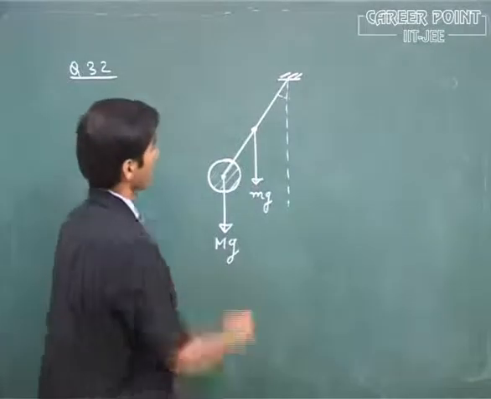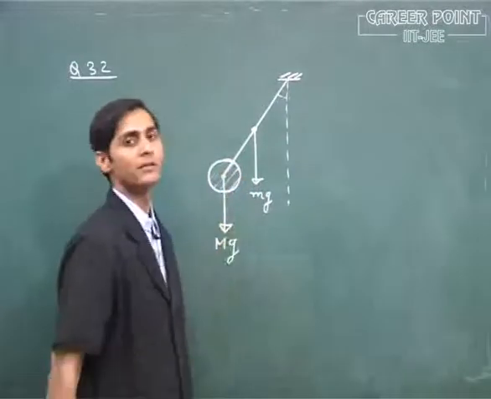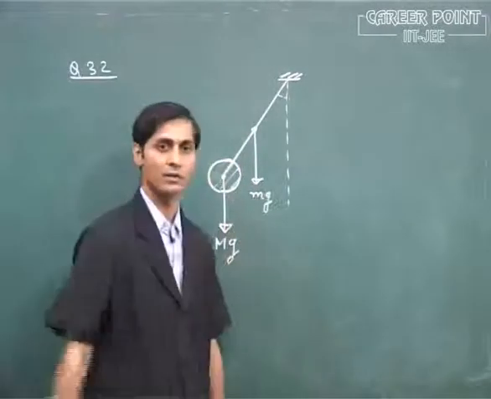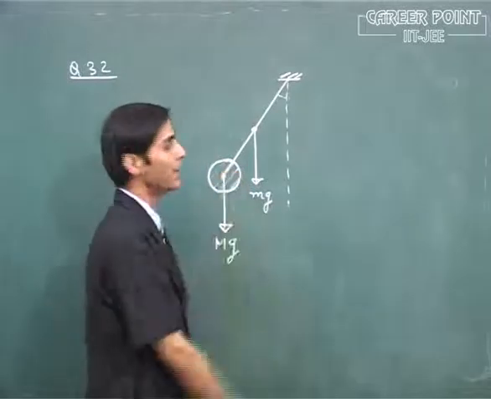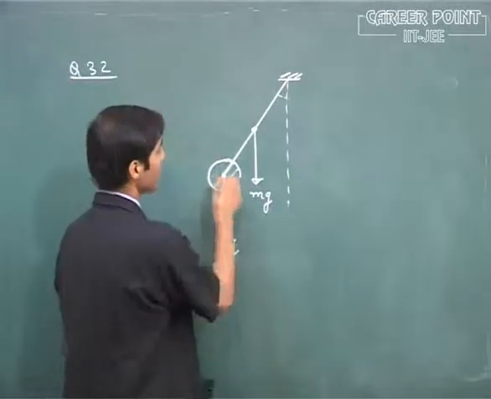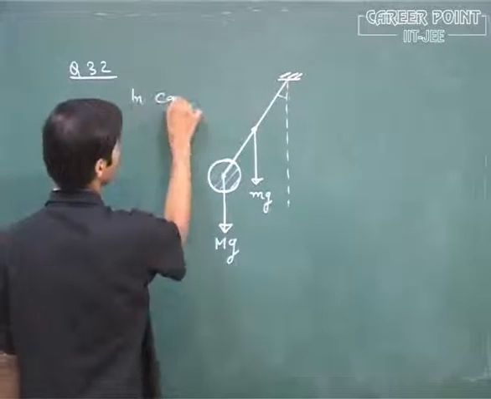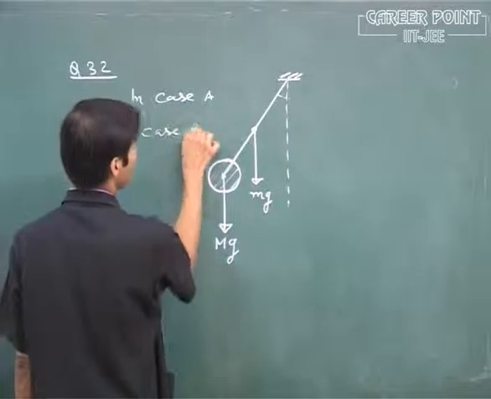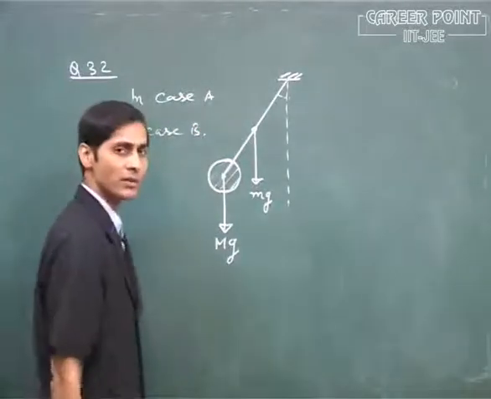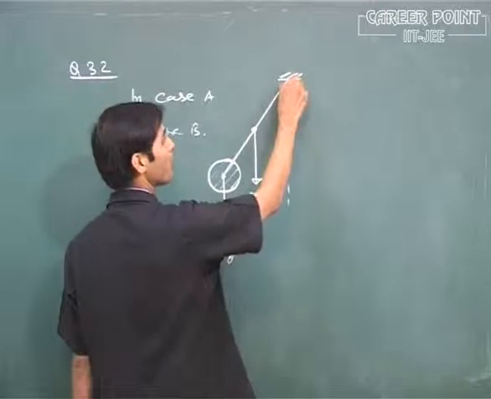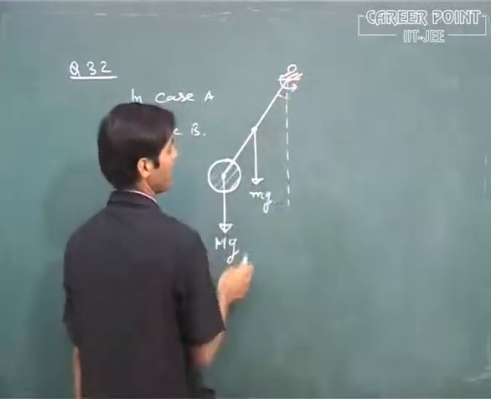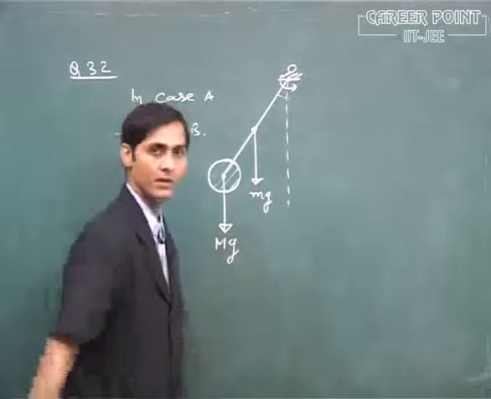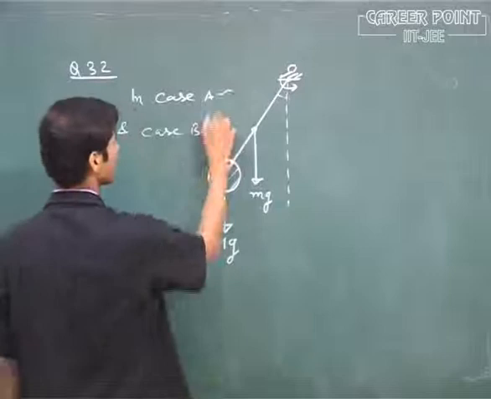In case A, this disc is not free to rotate, and in the second case, case B, this is free to rotate about this axis. But in both cases, the restoring torque about the point of oscillation is the same, because the torque of these weights in both cases is the same.